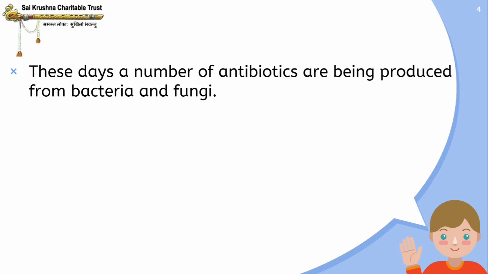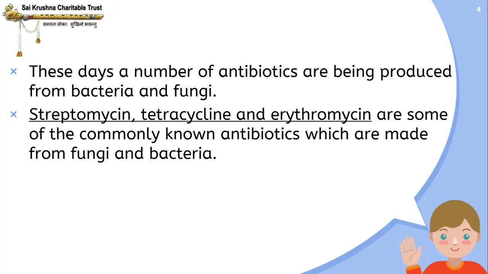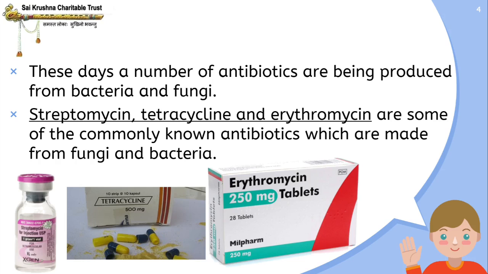These days, a number of antibiotics are being produced from bacteria and fungi. Bacteria and fungi are used to produce many antibiotics. Streptomycin, tetracycline, and erythromycin are some of the commonly known antibiotics which are made from fungi and bacteria. So remember these names of the antibiotics. The commonly known antibiotics are streptomycin, tetracycline, and erythromycin.